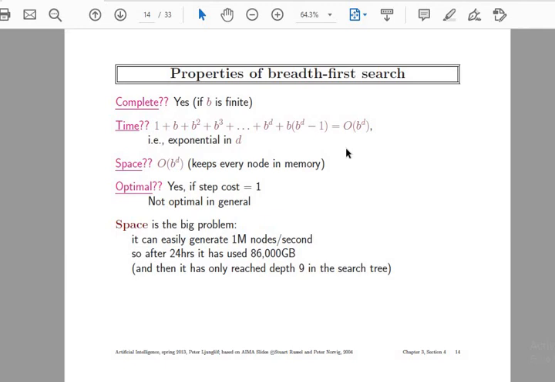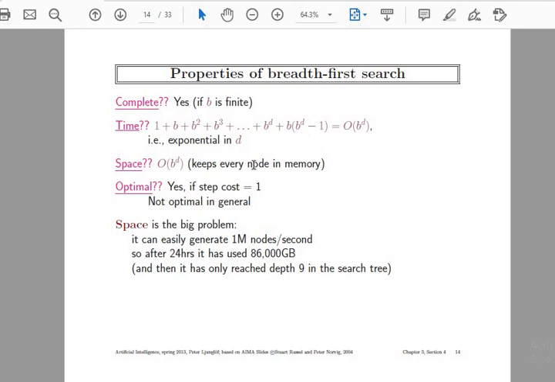An important thing is that it is very space consuming, which is also a disadvantage. The space complexity of the BFS algorithm is given by the memory size of the frontier, that is big O of b to the power d, exponential in d. About completeness, yes, of course BFS is complete when it reaches the shallowest goal node at some finite depth, and then the BFS solution is found.